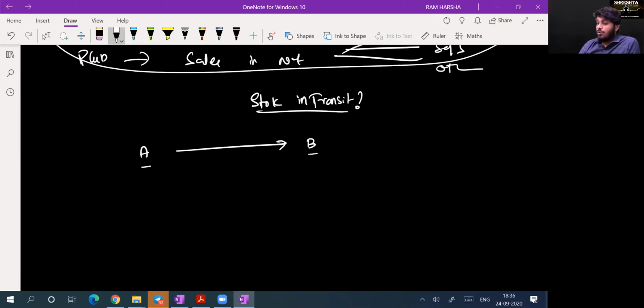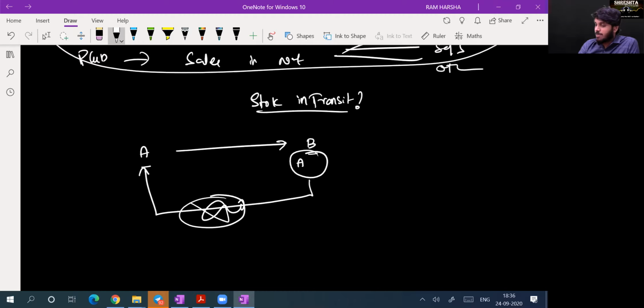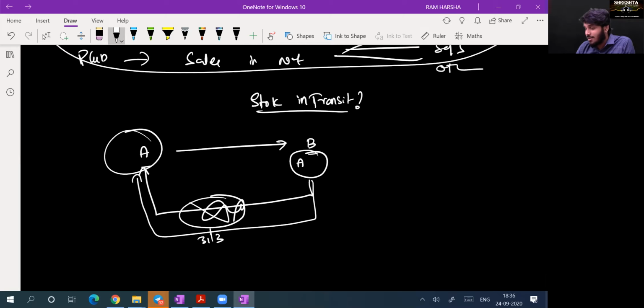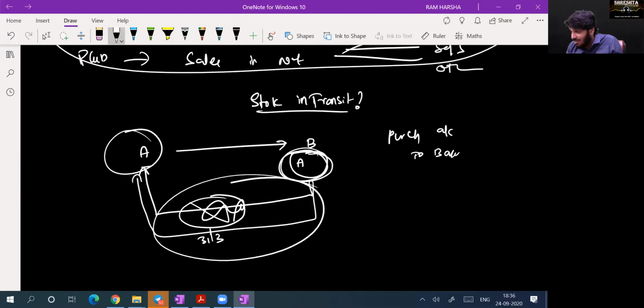Okay. Now, Mr. A took delivery at B's premises itself. Now, A is carrying through a transporter. Now, if in between something happens to the purchases, who should suffer the loss? A. Yes or no? But as on 31st March, still the goods are in transit, not yet received into A's factory. But control is with whom? A. Delivery over. So purchase account, B account, I will recognize. But will it be considered as part of stock in hand? No, sir. You will consider it under stock in transit. Are you clear? Yes, sir.